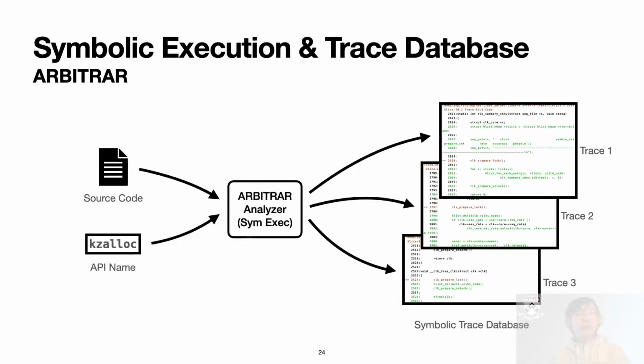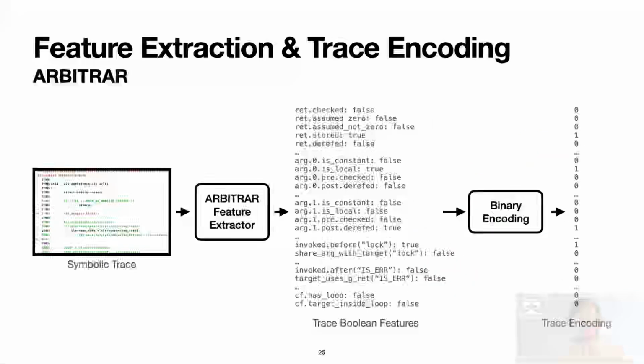The first phase is ARBITRAR's analyzer. It basically performs under-constrained symbolic execution to produce a database containing symbolic traces. We only need source code and a target API name to collect all of the symbolic traces around this target API. The symbolic traces are then passed into a feature extractor to produce Boolean features.